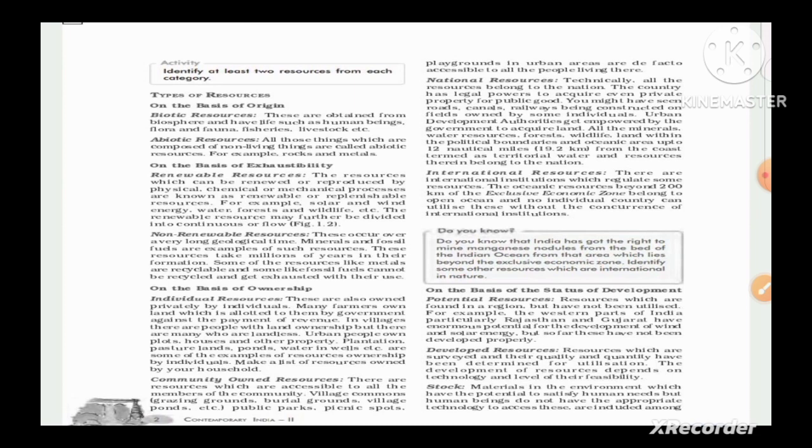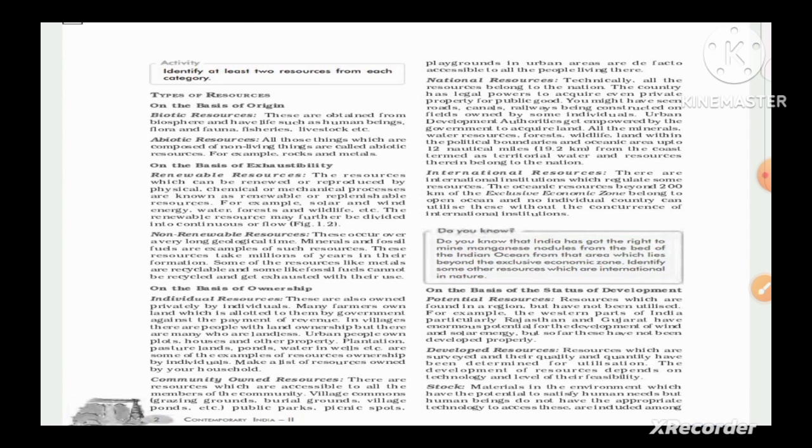Now, community owned resources are resources which are accessible to all the members of the community. Village common grazing ground, burial grounds, village ponds, etc., public parks, picnic spots, playgrounds in the urban areas are de facto accessible to all the people that are living there. For example, community parks, we can go to the park which is nearby. So these are all community government parks. We can all go to that particular place.